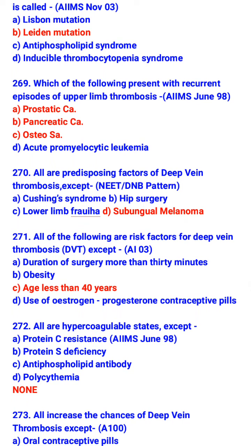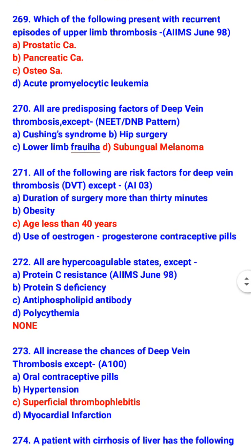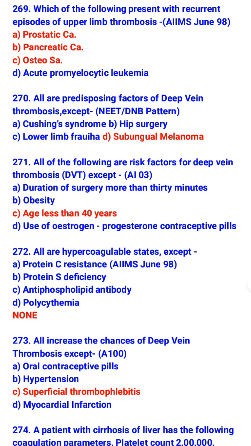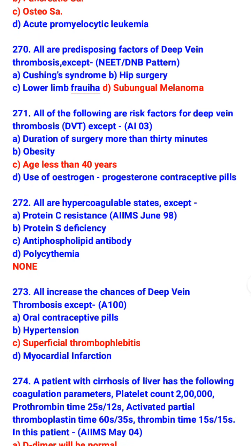All are predisposing factors of deep vein thrombosis except subungual melanoma. So which are the predisposing factors of DVT? Cushing syndrome, hip surgery and lower limb fracture. All of the following are risk factors for DVT except age less than 40 years. So what are the risk factors for DVT? Duration of surgery more than 30 minutes, obesity and use of estrogen progesterone contraceptive pills.